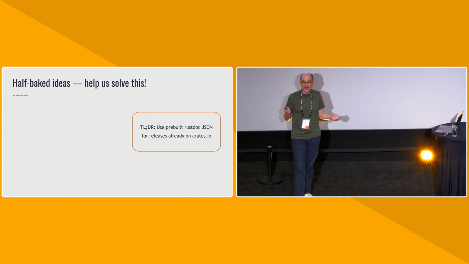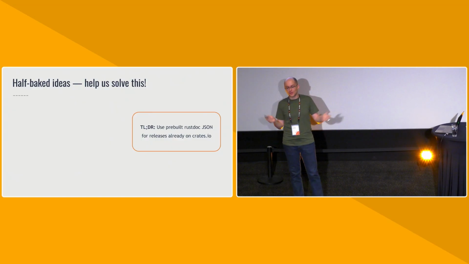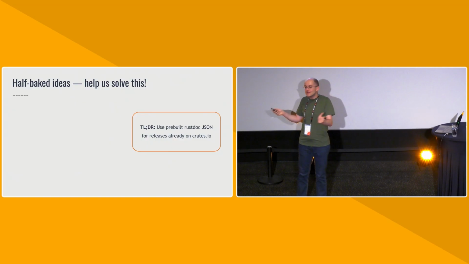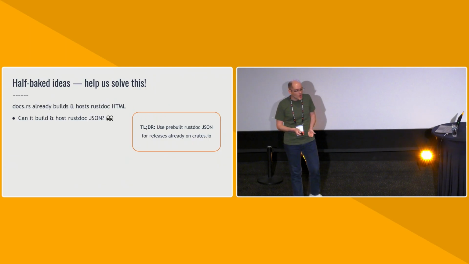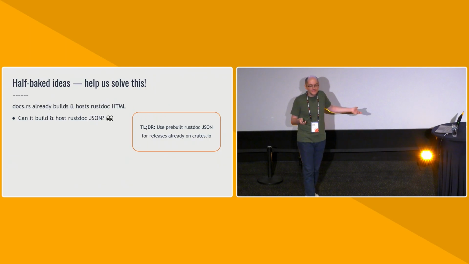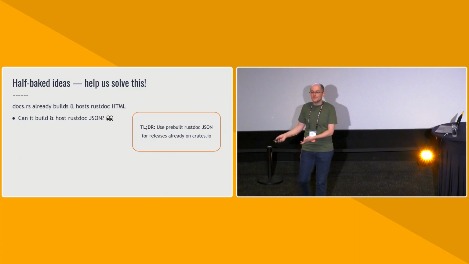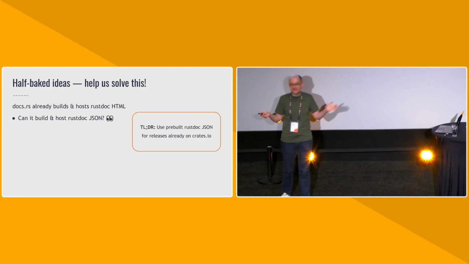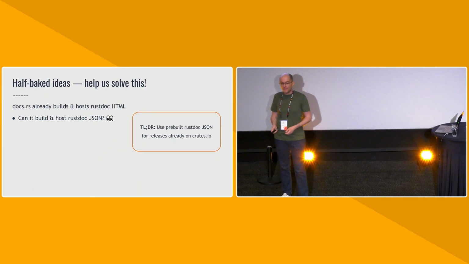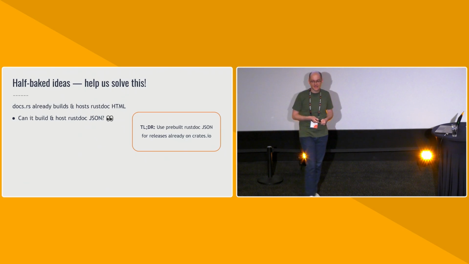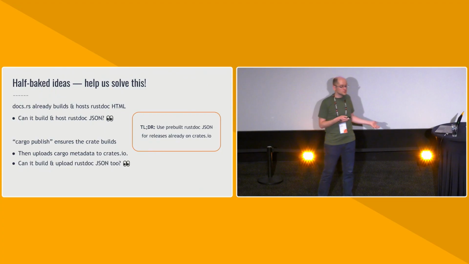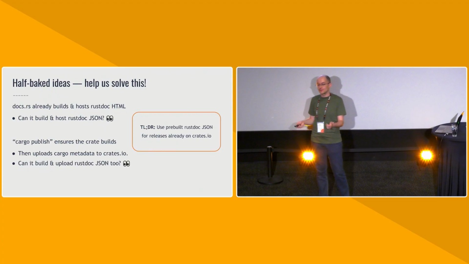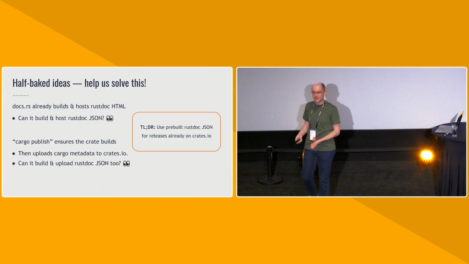I hope so. Again, these are half-baked ideas. We're approaching it with the mindset of, let's see what it would take. And so one option is, docs.rs already builds rustdoc HTML. Can we get it to also build rustdoc JSON and just host it? And this is a half-baked idea for a variety of reasons, like the rustdoc JSON format keeps changing versions and so on and so on. But it's not a terrible idea, and I'm pretty sure that we can work out all of the edge cases if we decided to. Another option would be cargo publish is already verifying that your package builds, right? It's essentially doing a cargo check for you.